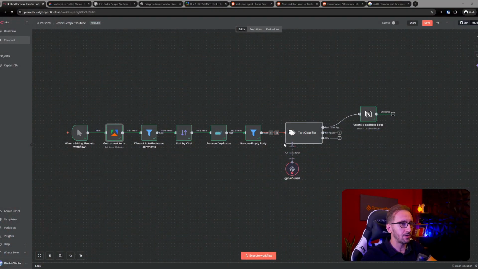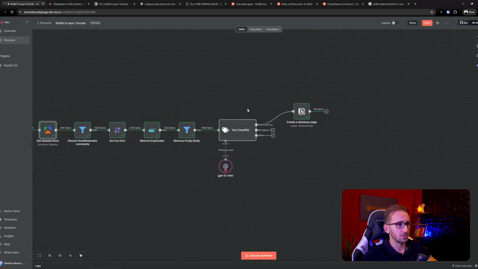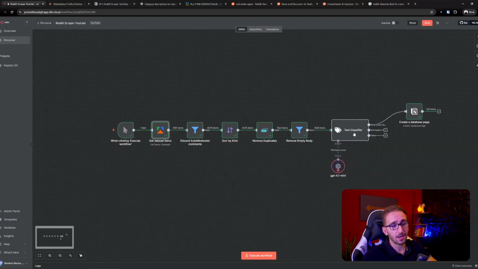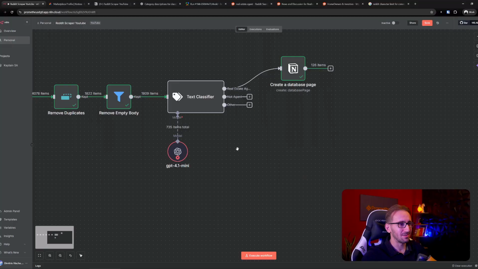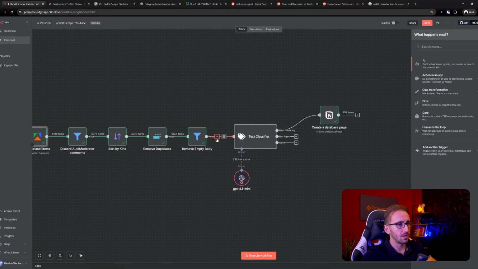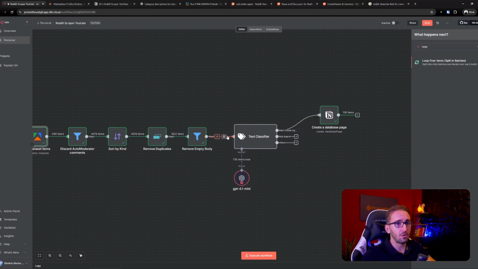In any case, if you were getting an error, you would have to split this request into batches. So we might as well do it now because you might need it for the future. I cannot make it break right now, which is ironic, but we might as well do it so you know how to do it in the future. All we would have to do is click this loop over items.